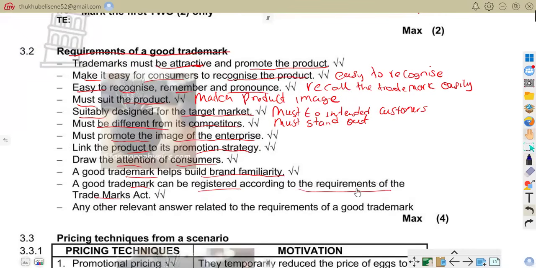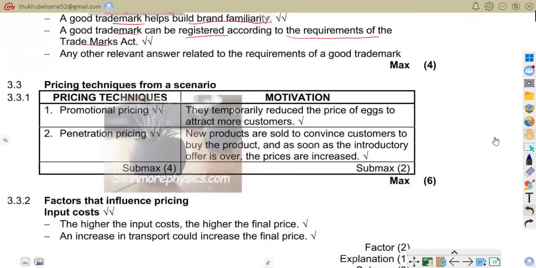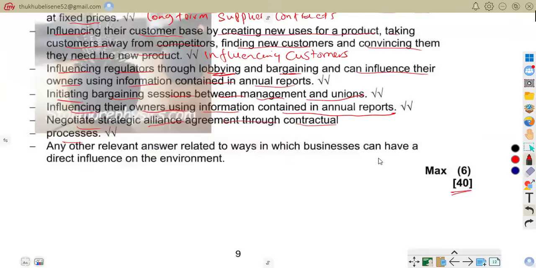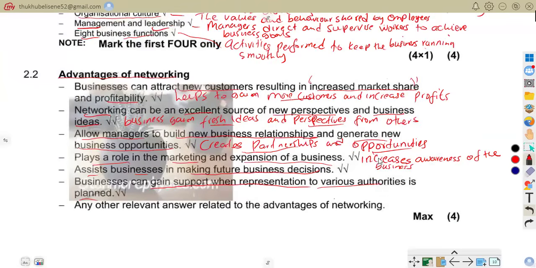So here we are on our answers, pricing techniques. We did talk about promotional pricing. They temporarily reduce the price of eggs to attract more customers. Penetration pricing: new products are sold to convince new customers to buy products, and as soon as the introductory offer is over, the prices are increased. So that is that. Now let us go to question 3.32.